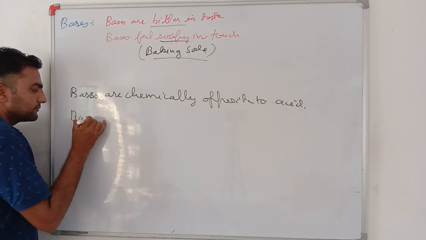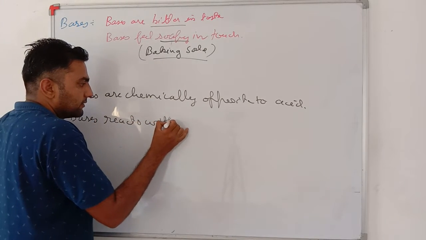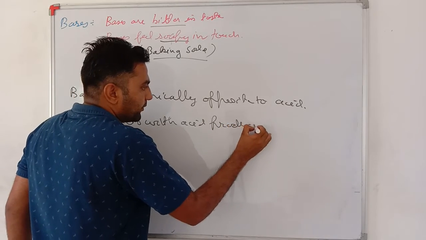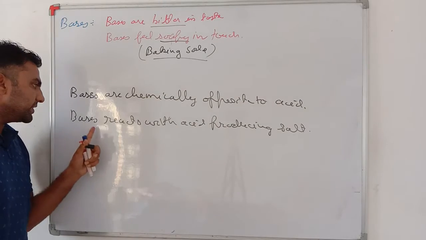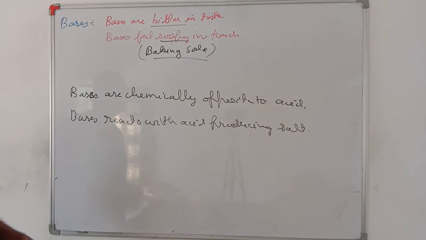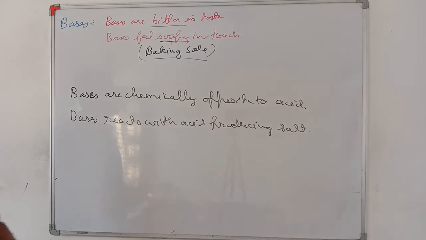Moreover, bases react with acids producing salt. Very important. Bases react with acid producing salt. See my dear students, this is the basic and general definition of bases.